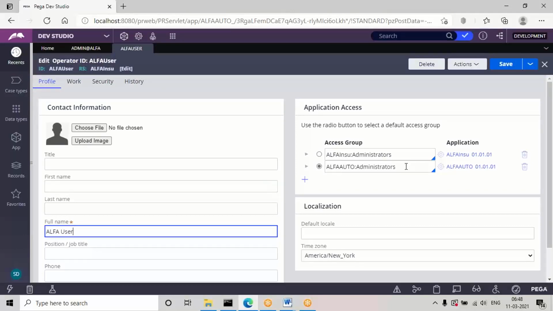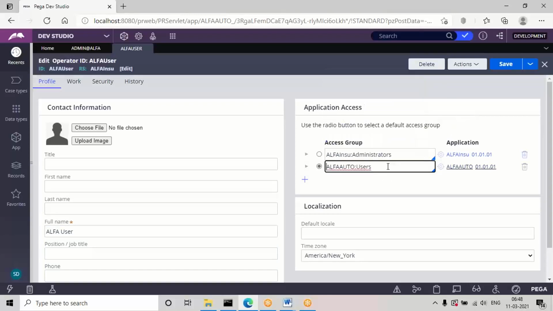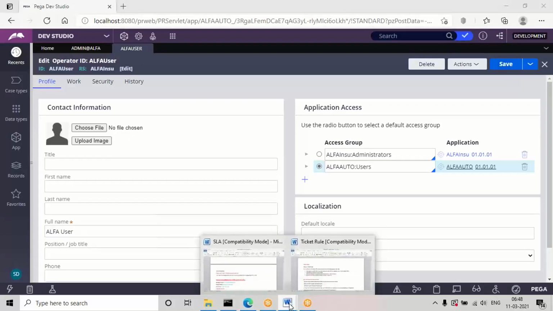So here you need to select the access group. Division name colon users is the name of the access group. After selecting this, save this operator ID. The password will apply the same password, the same as the previous ID, right? When you use the Save As option, the same password will apply for this ID also. Okay, we just created one user portal ID.